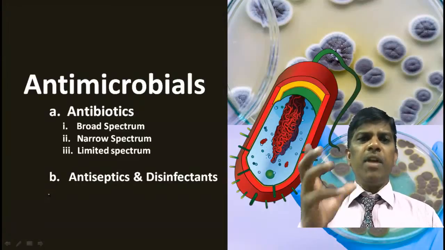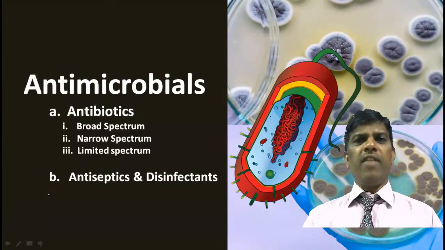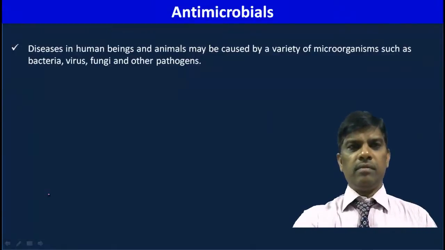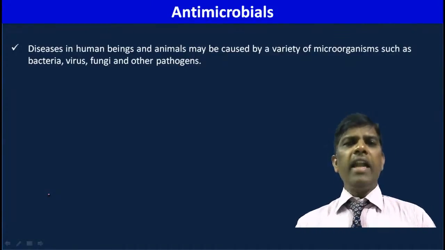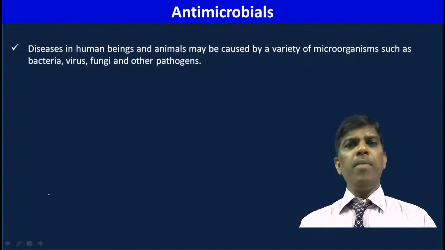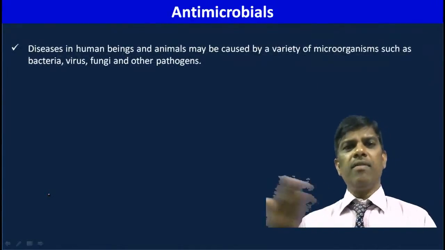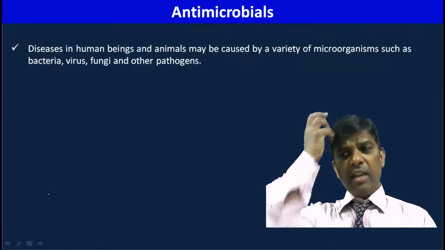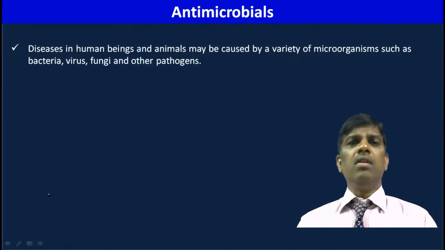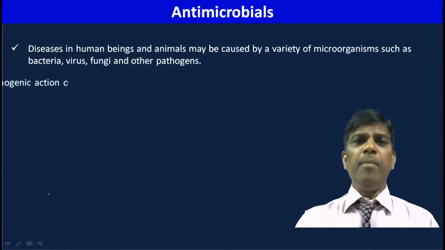Let us see antimicrobials. What are the antimicrobials available in the market? We know diseases in human beings and animals may be caused by a variety of microorganisms, for example viruses like coronavirus, bacteria, fungi, and other pathogens, for example parasites, helminths.